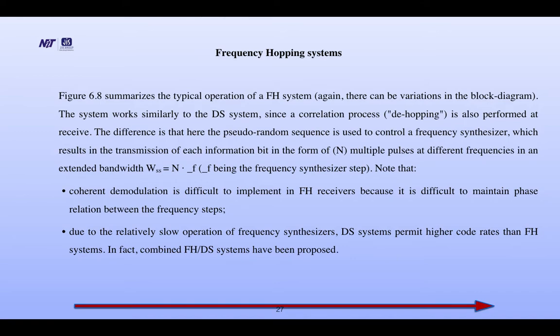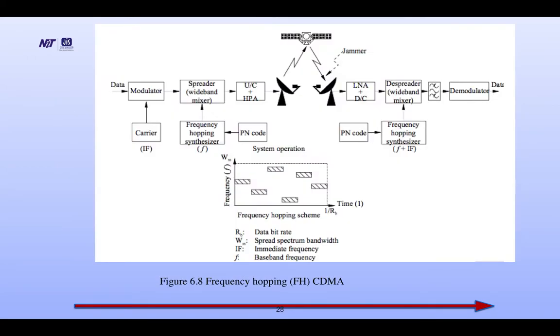Coherent demodulation is difficult to implement in FH receivers because it is difficult to maintain phase relation between the frequency steps. Due to the relatively slow operation of the frequency synthesizer, DS systems permit higher code rates than FH systems. In fact, a combined FH-DS system has been proposed and gives better results. It is shown as frequency hopping CDMA.